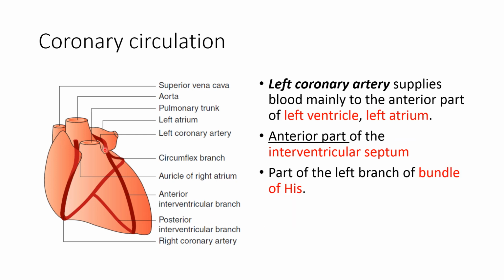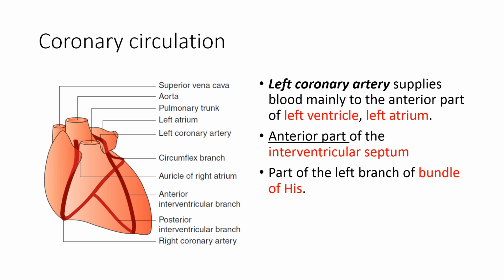The left coronary artery gives the circumflex branch as well as the anterior descending interventricular branch. The left coronary artery supplies blood mainly to the left atrium, left ventricle, anterior part of the interventricular septum, and part of the left branch of the bundle of His.